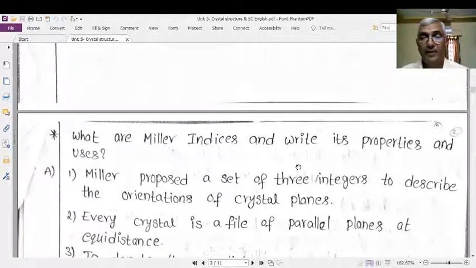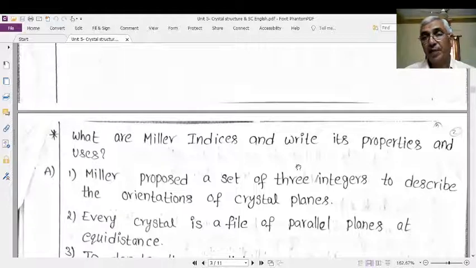Right. It depends upon the lattice points. Different crystals have different shapes, and different crystals have different orientations of planes. It means that the lattice points will give the shape of the crystal.